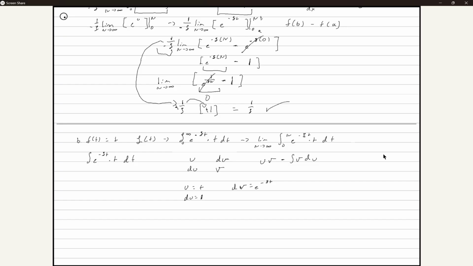If you were to take the integral of e to the negative st, you can find that this is actually just related to this problem up here. Do you guys want me to re-go over it, or do you think you can find it? Because the solution is literally right here.